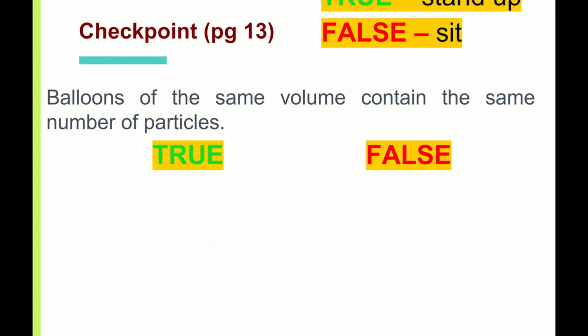Okay, so moving on, let's try. Balloons of the same volume contain the same number of particles. True or false? Same volume, for example, 24 dm cube, means number of moles is 1. If both balloons contain 1 mole, how many particles? 6 times 10 to the power of 23. So you should be able to get the same number. Answer is true.